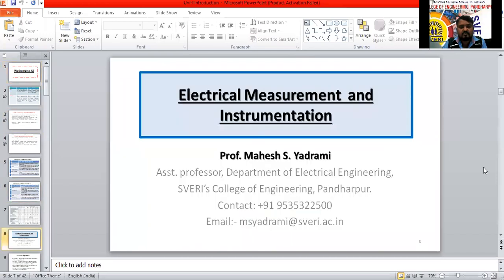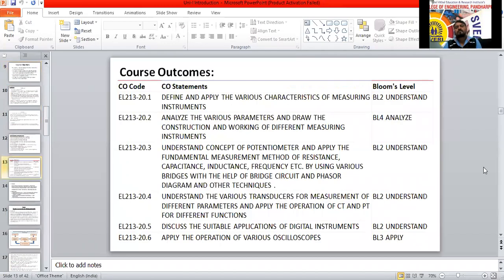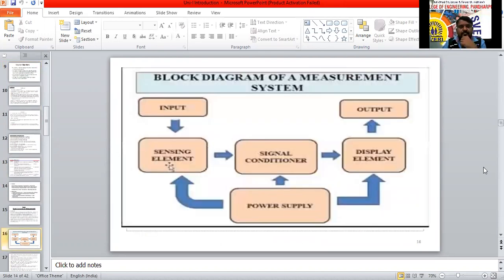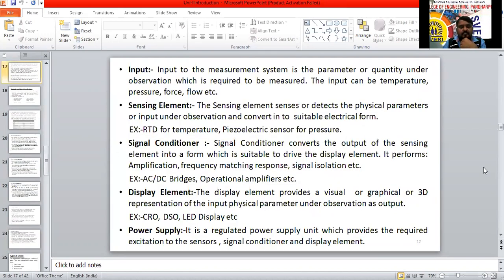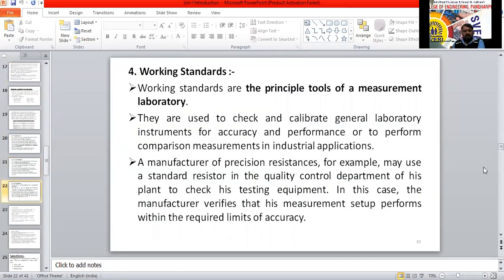Types of errors, sir. Types of errors. We have completed the types of errors, and I think we have started the next topic also.